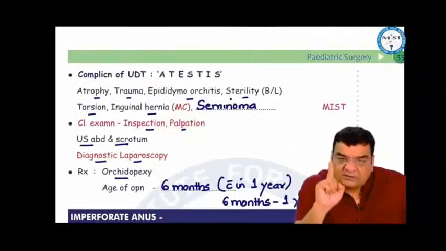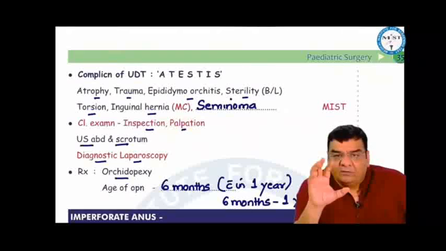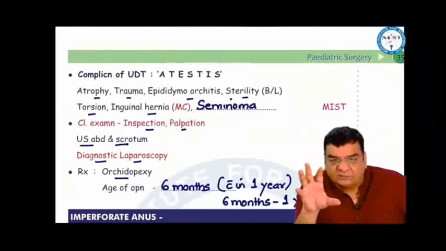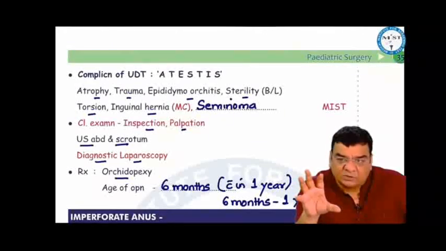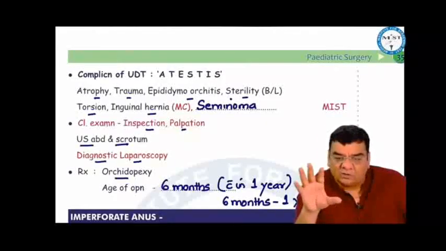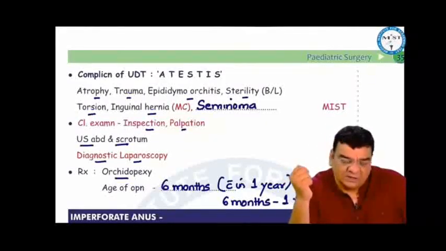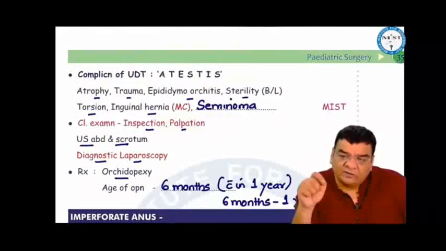Most common cause of testicular cancer is undescended testis. Clinically, we can examine. Palpation can give us an idea about the presence of testis in the inguinal canal. If in doubt, we can do ultrasound of the abdomen and scrotum. If testis are neither seen on ultrasound nor on physical examination, then we can do a diagnostic laparoscopy to locate the testis. And the treatment would be to bring the testis down to the bottom of the scrotum and fix the testis in the bottom of the scrotum.